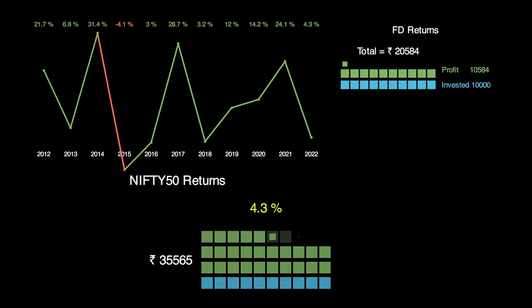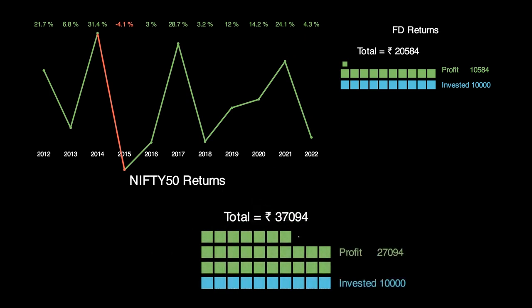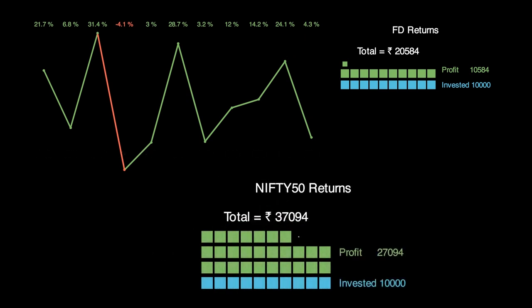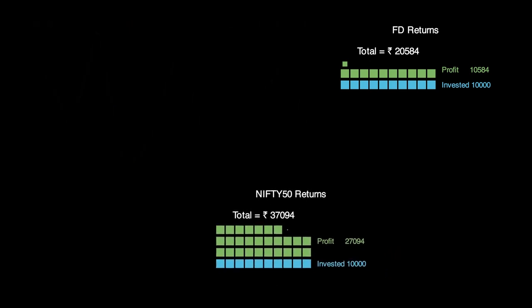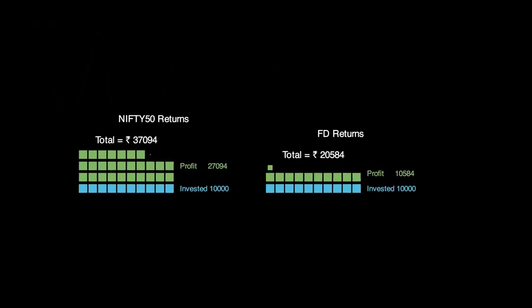So you can actually compare the difference between FD and Nifty 50. A quick way to compare the real returns is to account for the inflation, and there is no better way other than to compare the capital growth with the price of gold between these two time periods. Gold price almost increased 1.7 times between 2012 and 2022.